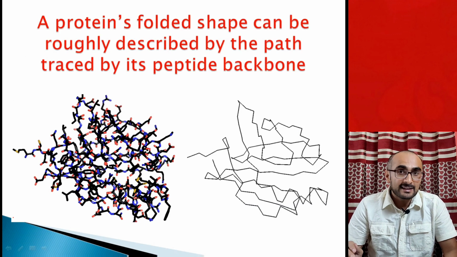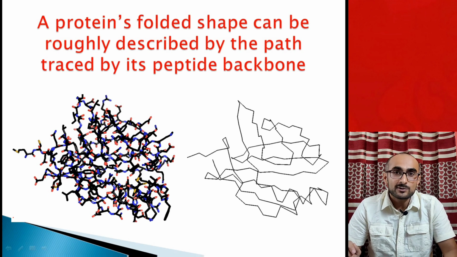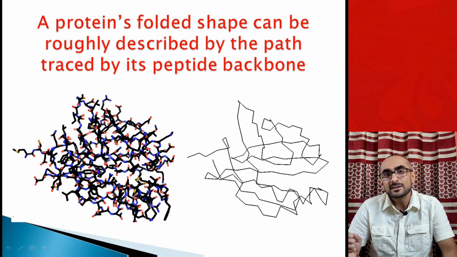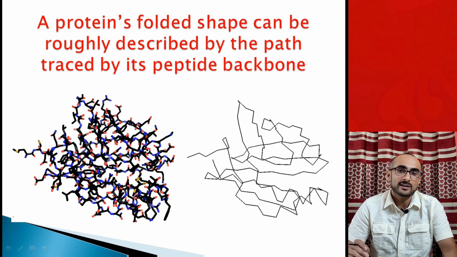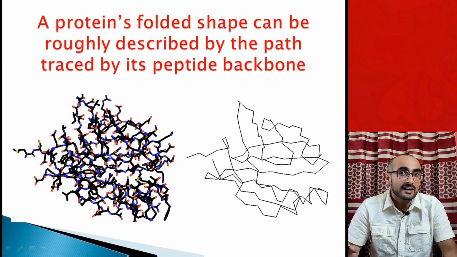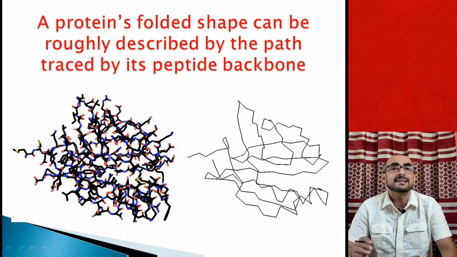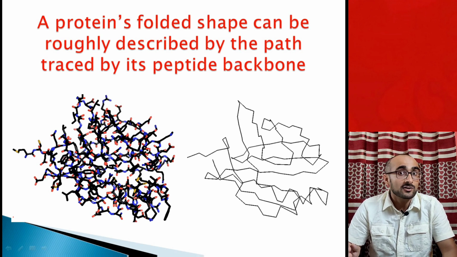Protein synthesis occurs by ribosomes in the cytosol, and after translation is completed, or simultaneously, the protein sequence, which is encoded from the messenger RNA sequence, adopts a three-dimensional shape. The major reason for adopting a 3D shape is the hydrophobic effect that we have discussed in an earlier lecture.